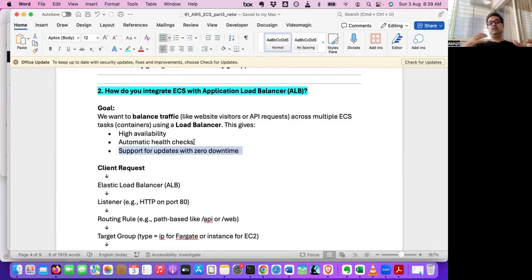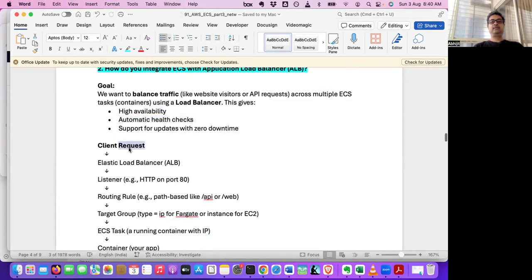Once we are happy with the new task, let's switch the traffic from the old target group to the new one. So that is blue-green. High availability, because load is balanced across multiple containers, and there will be automatic health checks, which we'll discuss in the next question.